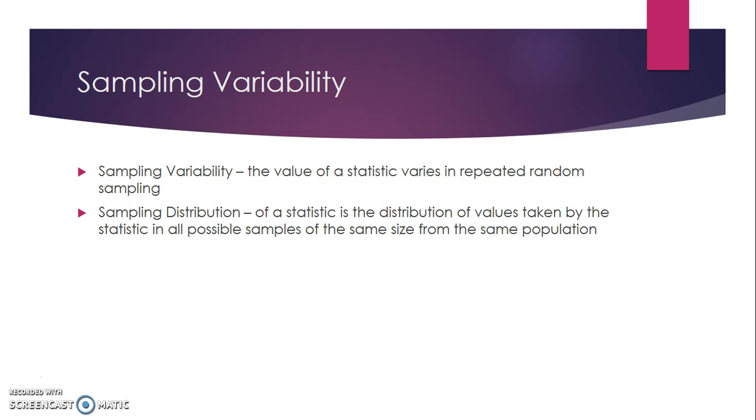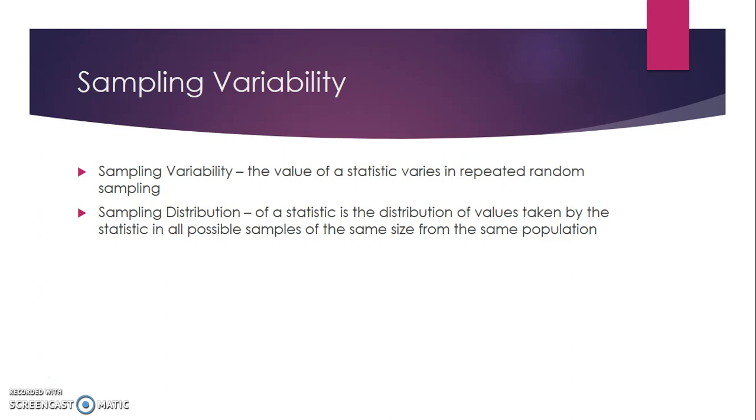So we all know that when you take different samples, you can have what's called sampling variability, and that is the value of a statistic varies in repeated random samples. For example, if you wanted to take the ACT score of a random sample of 15 seniors at McGavock High School, the first 15 you picked would have a different ACT average than the next 15 you pick.